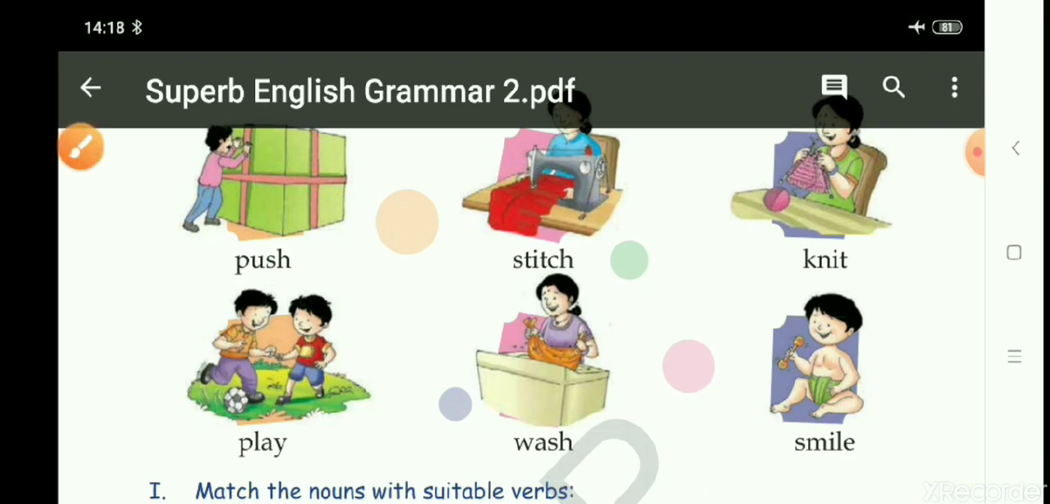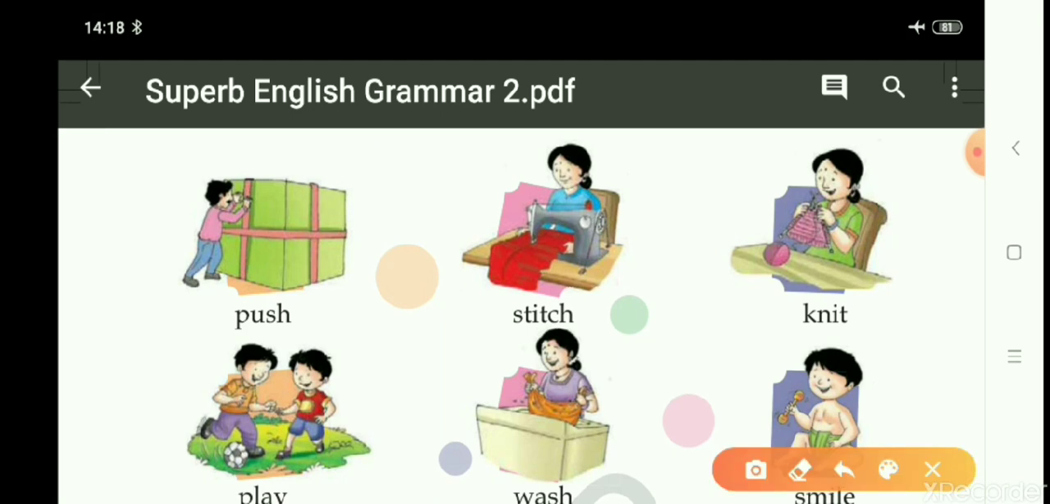Then a lady is stitching. As you can see, she is stitching on a sewing machine, and she is stitching a cloth. So stitch is also a doing word. Here a lady is knitting. She is knitting a sweater or something like that with wool. So knit is also a doing word.